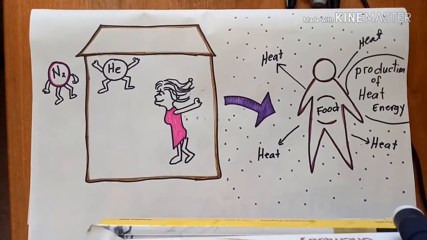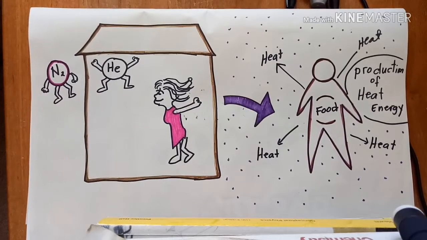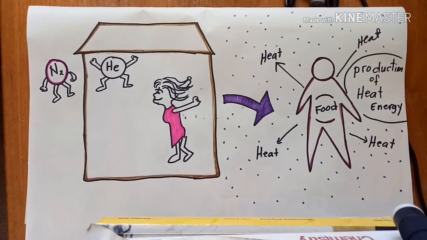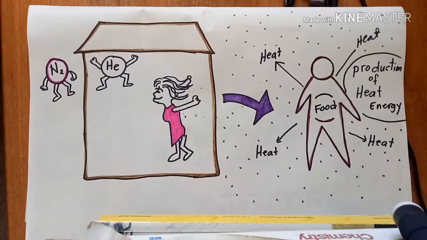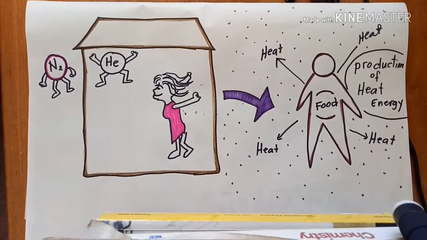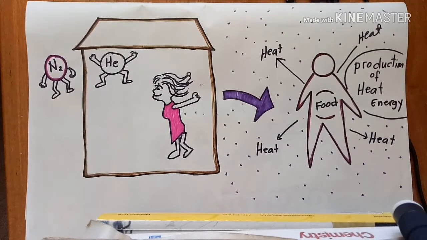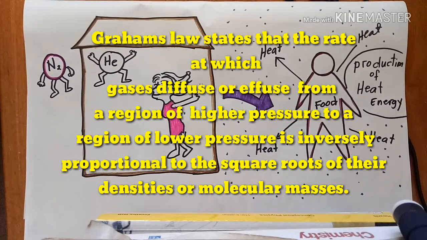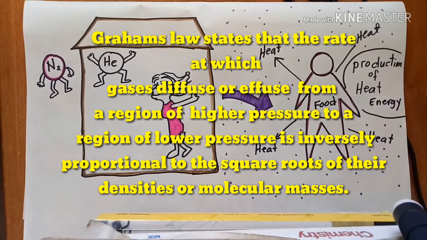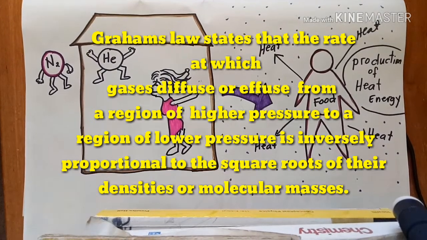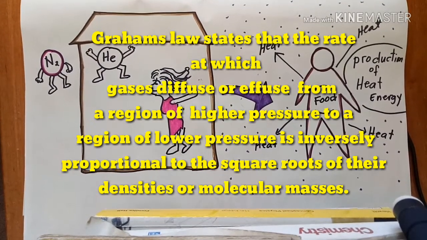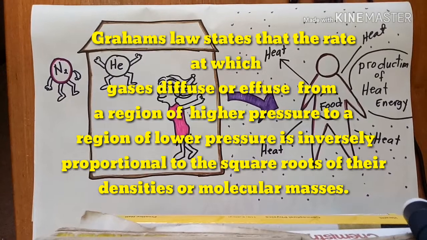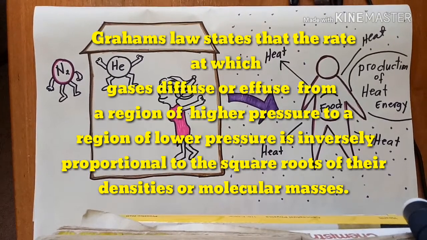Why does a helium-oxygen atmosphere feel much cooler than a normal atmosphere, that is a nitrogen-oxygen mixture, at the same temperature? This phenomenon is answered by Graham's law, which states that the rate at which gases diffuse or mix, or effuse or move through a small opening from a region of higher pressure to a region of lower pressure, is inversely proportional to the square root of their densities or molecular masses.